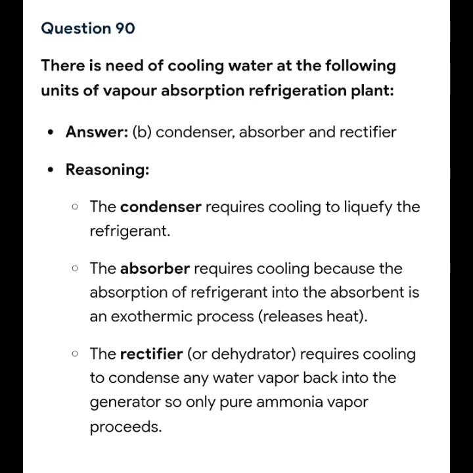The absorber requires cooling because the absorption of refrigerant in the absorbent is an exothermic process, or releases heat. The rectifier, or dehydrator, requires cooling to condense any water vapor back into the generator, so only pure ammonia vapor proceeds. So the correct answer is letter B, which is condenser, absorber, and rectifier.